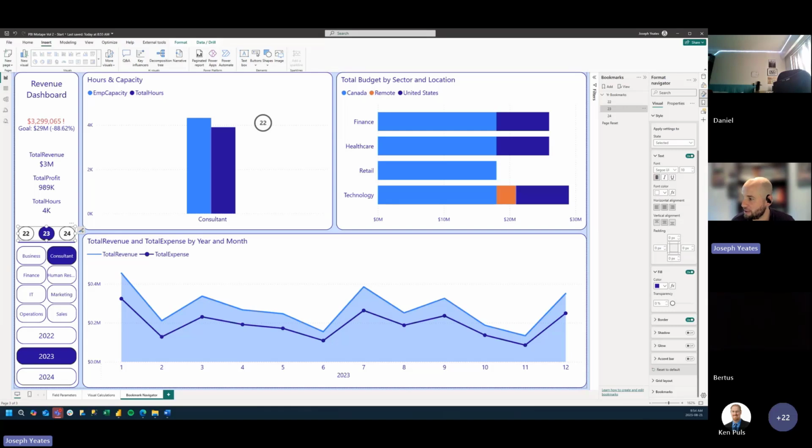I just tried it. Mine is completely blank, but it could be because I have over 100 bookmarks. If you're talking about the page navigator, yeah, I'm not sure if there's a limit to how that works with the bookmark navigator. Maybe that's something we can take offline, but it's definitely a really handy shortcut from what we used to have to do to get these bookmarks and buttons linked together. Is now just built in. Formatting is easier, setup's easier. All we have to do is set up our bookmarks.